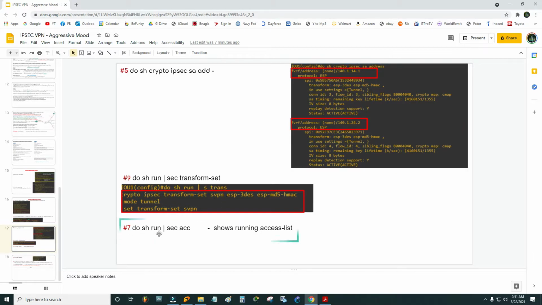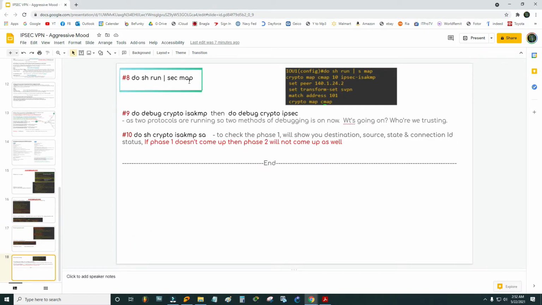There is another command, do show run section access list. It will show you the running access list. Do show run section mapping will show you the mapping. Crypto map CMAP 10 ipsec-isakmp. We have given a name CMAP. The mapping means linking. We have discussed that earlier, and that mapping we have given a name which is CMAP. That's the ID. What have we mapped?